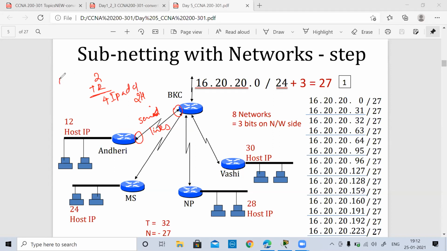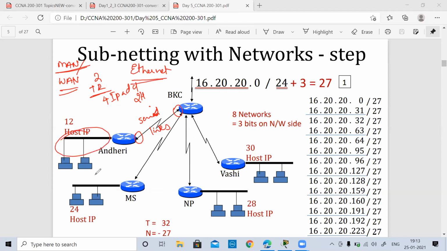And what are the serial links? When we talk about a WAN network, now this is a kind of WAN network because we are not geographically located in the same region. WAN or a MAN network, anything you can say. Okay, we are in the same metropolitan city, so we can say we are on a MAN network. So when you're on a MAN or a WAN network, you're no more in the Ethernet technology. Okay, we are not using Ethernet.